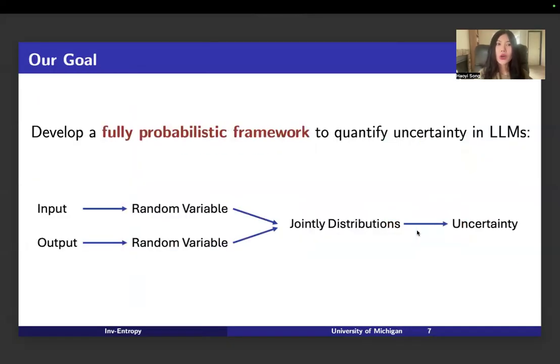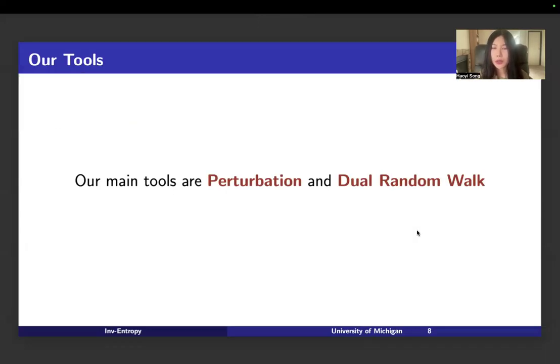Our goal is to deal with the limitations in the existing literature. We want to develop a fully probabilistic framework to quantify uncertainty in language models, which means we want to model the input as a random variable and also the output as another random variable. And then we build the joint distributions on these random variables, and then we can get the uncertainty based on these distributions. Our main tools are perturbation and dual random walk.